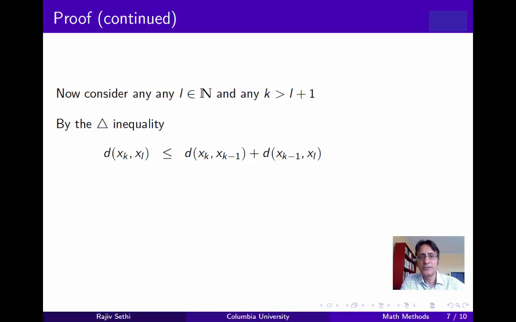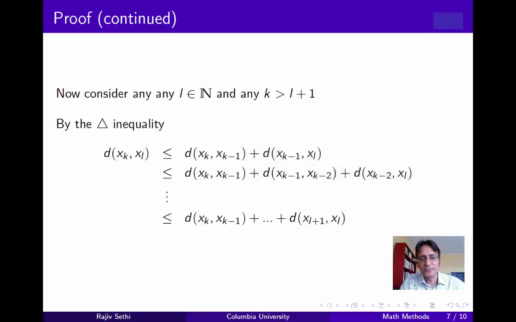Now to show that this sequence is Cauchy, let's consider any natural number l and any k that is larger than l plus 1. Now from the triangle inequality, the distance between the terms xk and xl has to be less than or equal to the distance between xk and xk minus 1 and the distance between xk minus 1 and xl. Now we can apply the triangle inequality to the second term in this expression to get the following, and we can repeat this process until we end up on the right side of this expression with a sum of distances where each distance involves adjacent elements in the sequence.